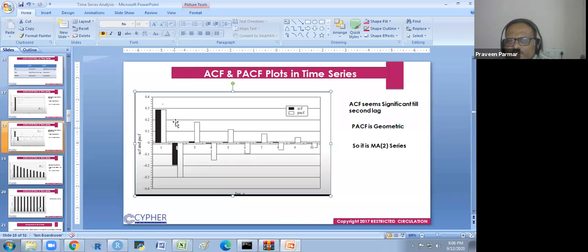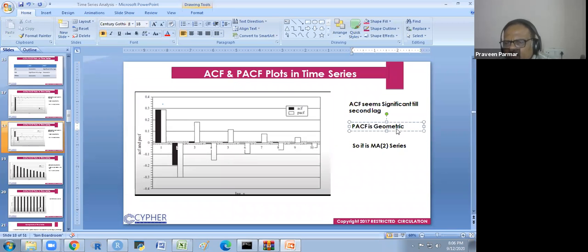And the PACF you see here is again decreasing. It is geometric. If you flip this value, you will get that it is between these two, so it is geometric. So the PACF is geometric again, as in the previous case.